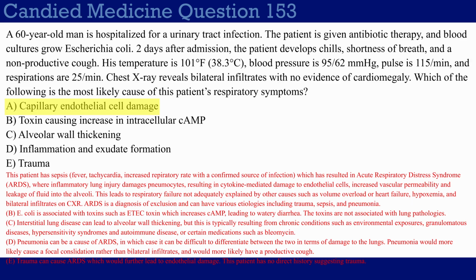So first, choice B, toxin increasing intracellular cAMP. This is a throwaway answer meant to trick some of you that studied your microbiology really hard and you know that E. coli can cause intracellular cAMP increase through the ETEC toxin. But this is an enterotoxin that leads to watery diarrhea, so it's actually totally unrelated here. And of course, I would be remiss not to mention the Shiga-like toxin, which is also associated with E. coli, EHEC O157:H7, which of course would cause hemolytic uremic syndrome.